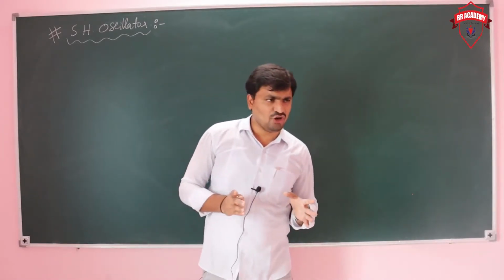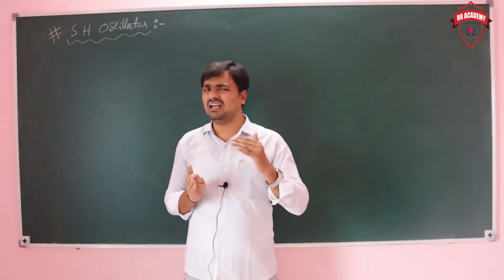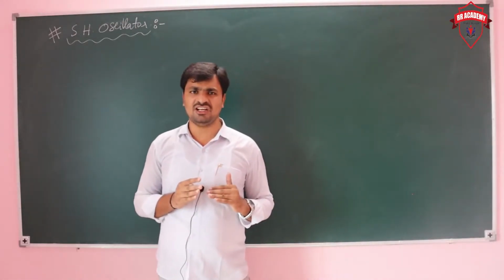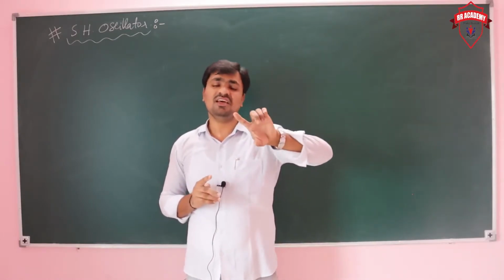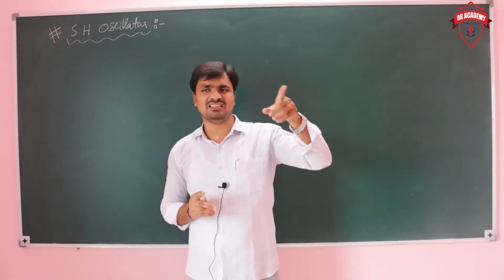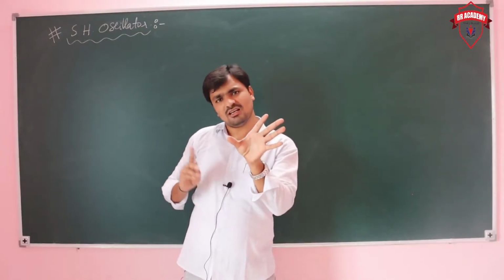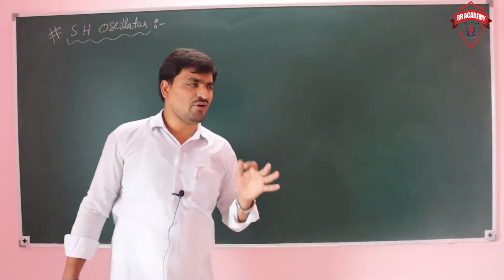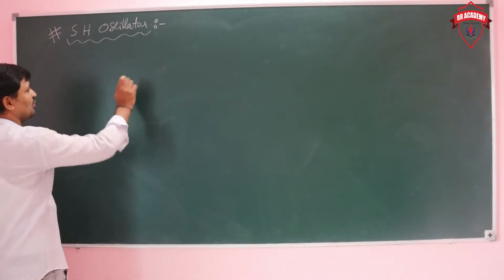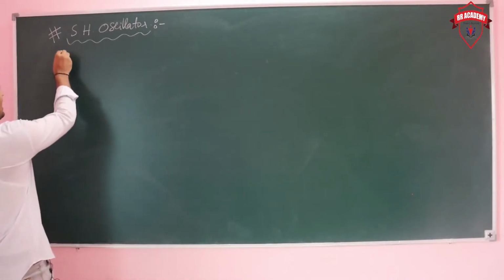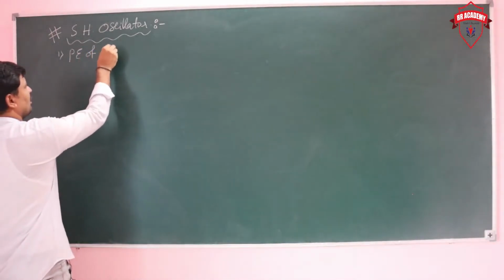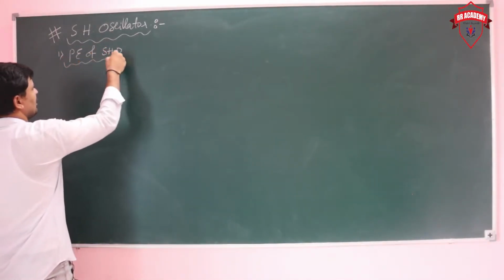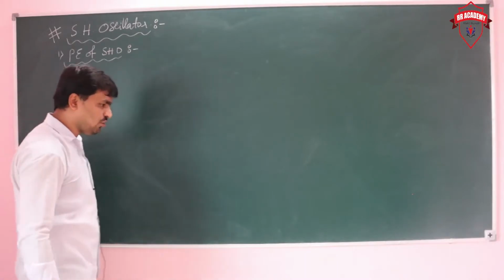Before that, I am telling you that here I am neglecting the gravitational potential energy, because if you take it from some height from the ground, you would need to add something like mgh and mgx. Except for that, we will see the rest here. Now, considering a simple harmonic oscillator, first I am calculating the potential energy of the simple harmonic oscillator.